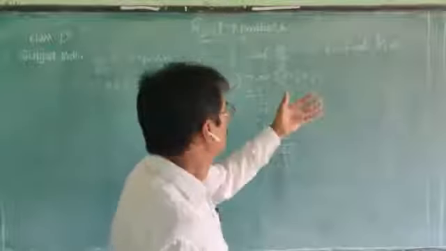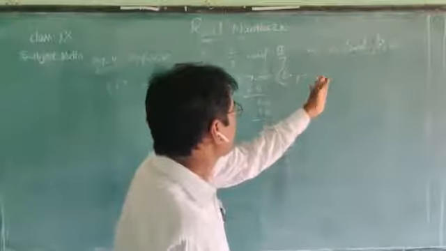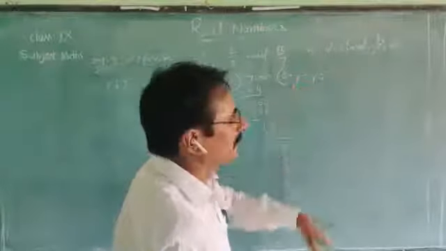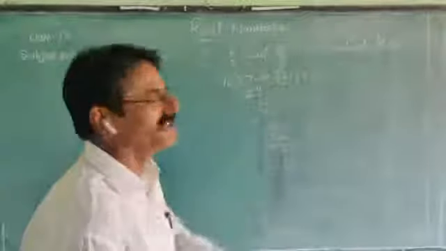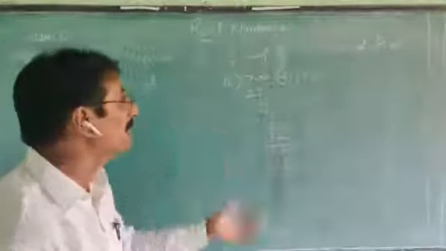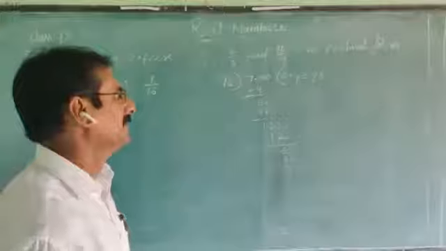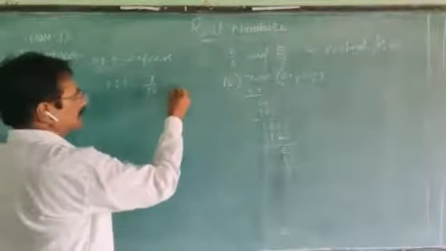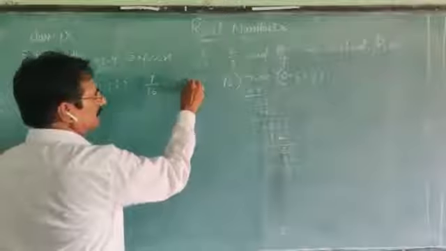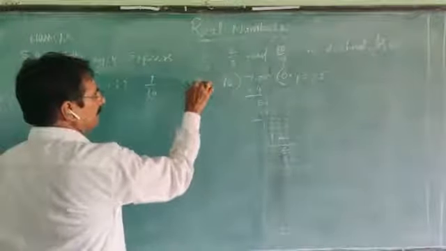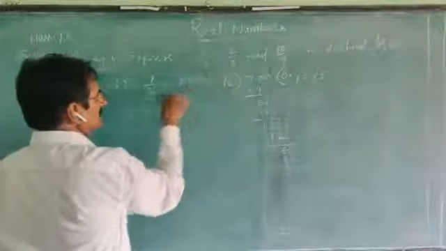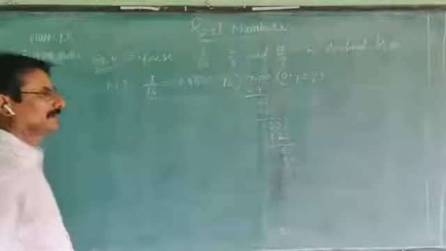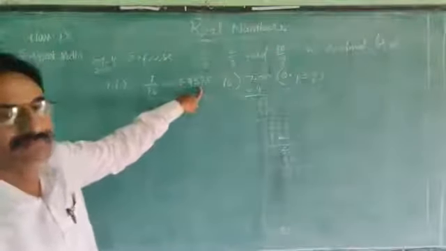So the decimal part terminated or stopped at 4 digits. It's called terminated. So finally we got the value of 7 by 16 equal to 0.4375. It's a terminating decimal.